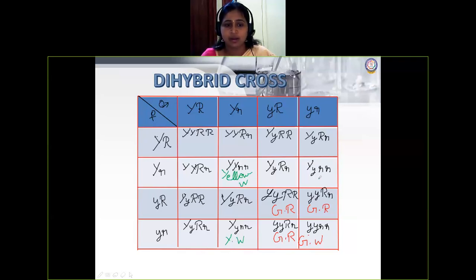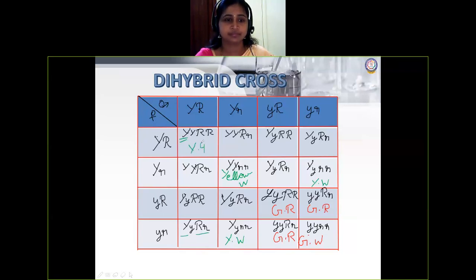Here, yellow wrinkled. Remaining all, if you check, everything will have either one dominant character or all dominant characters. See, I'll show you one thing. One dominant, one recessive, like a heterozygous condition you're getting. So all these will be yellow round.